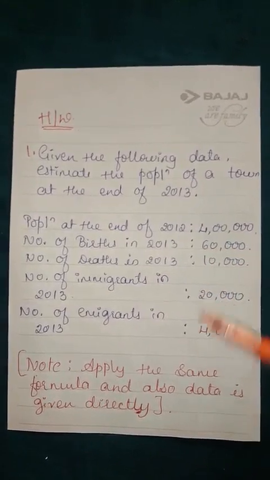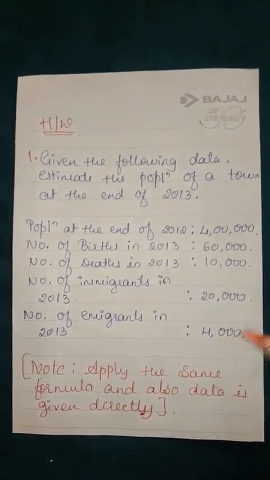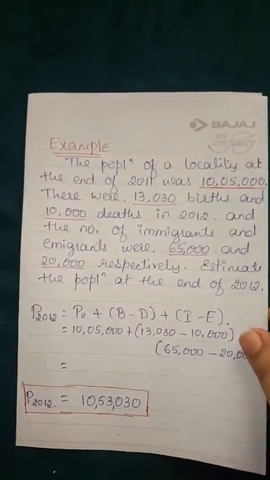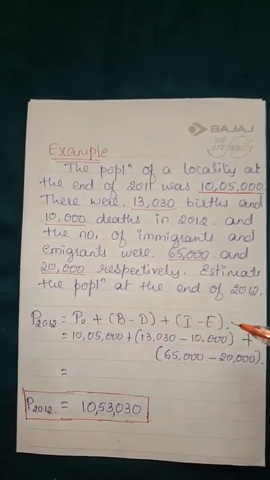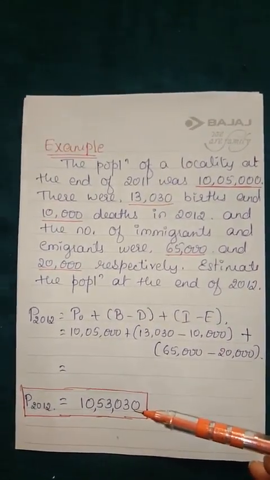This question is direct, and also I have written the note here. They have given the numbers here. Just use the same formula that we used in the previous example. So write this formula, substitute the values and get the result.